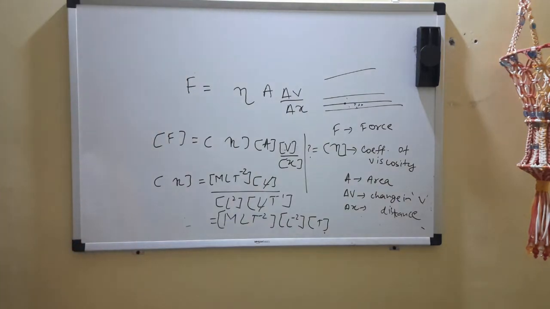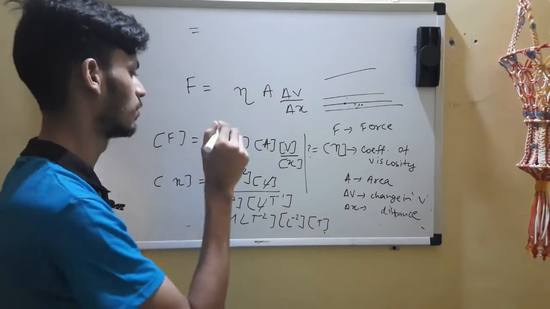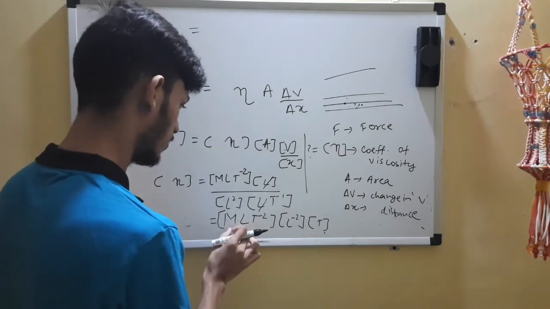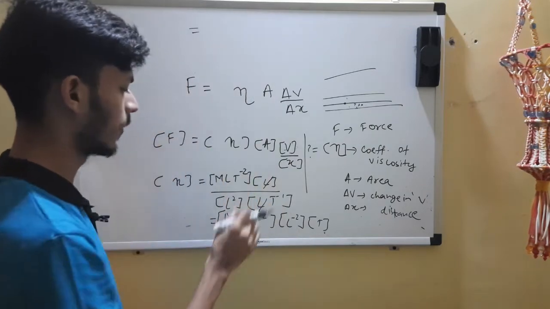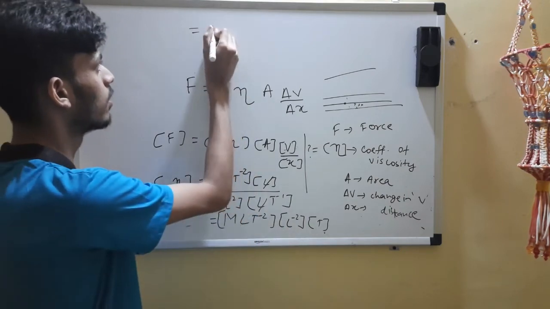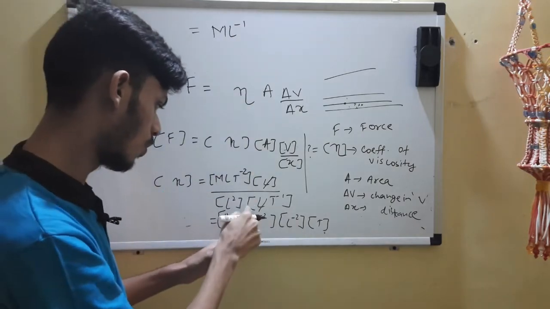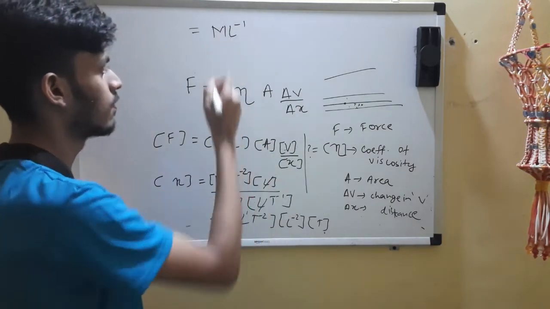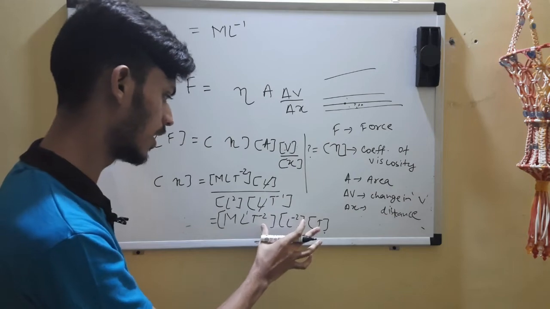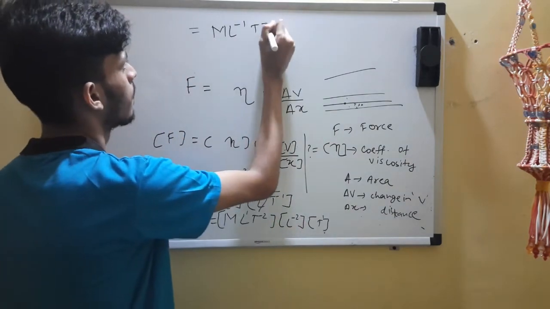Where should I go now? Okay, I'm doing it here. Pay attention. Now L, you just get it here. So M, L, minus 1, minus 2. Here it's plus 1. So minus 1. You add those numbers. And T, you have minus 2 and plus 1, which is also a minus 1.